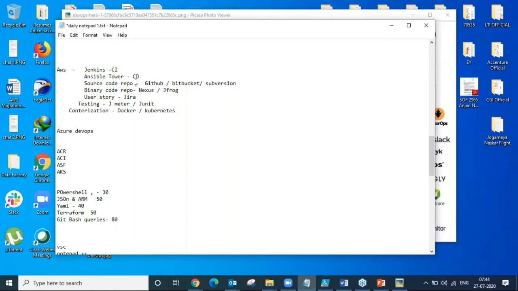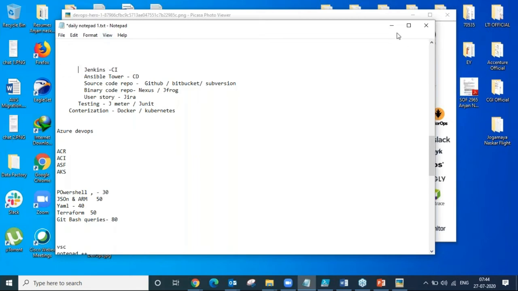For the user story tracking, or for the tasks to be implemented by the employees or by the team, we need to have Jira. For testing, we need to have JMeter or JUnit. For containerization, we need to have Docker or Kubernetes. So in open source DevOps, we need to have all these tools for the implementation.